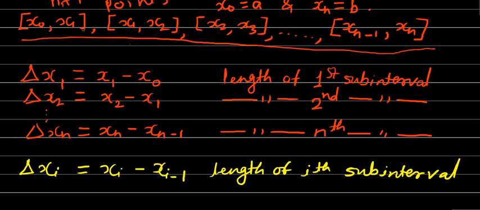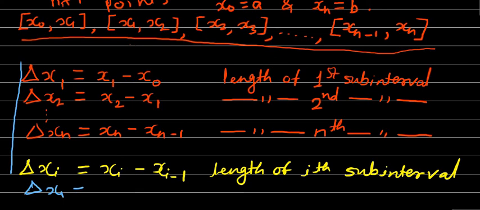These notations which you have seen just now, delta x1, delta x2 up to delta xi, delta xn, and in general delta xi, are notations for the length of the subintervals. The same notations delta x1, delta x2 will also be used to denote the corresponding intervals. The first subinterval, from x0 to x1, will also be denoted by delta x1.